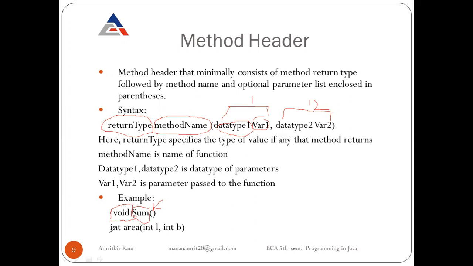Similarly, here is a second example. Firstly, the return type. When this function is complete, when it performs its operation, at the end it will return a value of integer type. So that's why here we are writing int. If this function will return a float result, then we write the float data type here. So firstly we write our return type, then our function name. Here area is our function name, and then we pass two parameters.